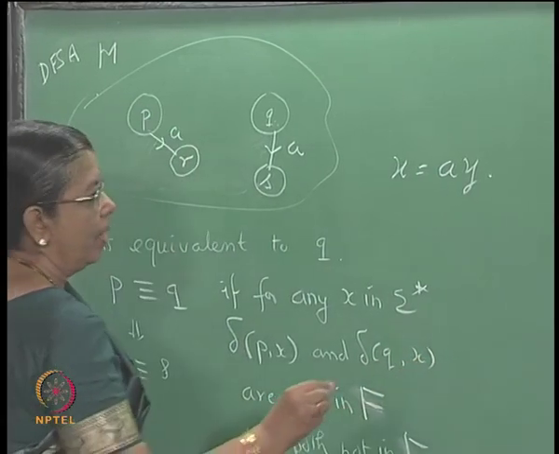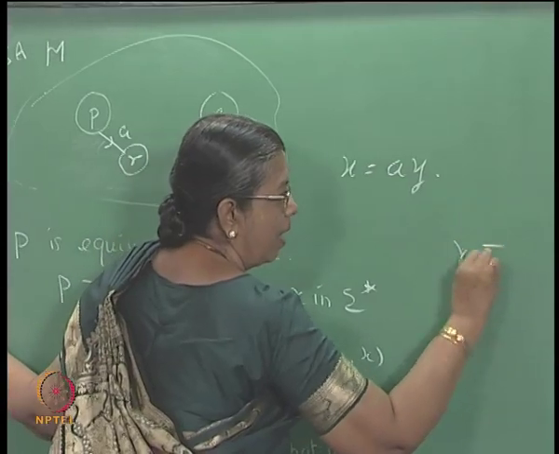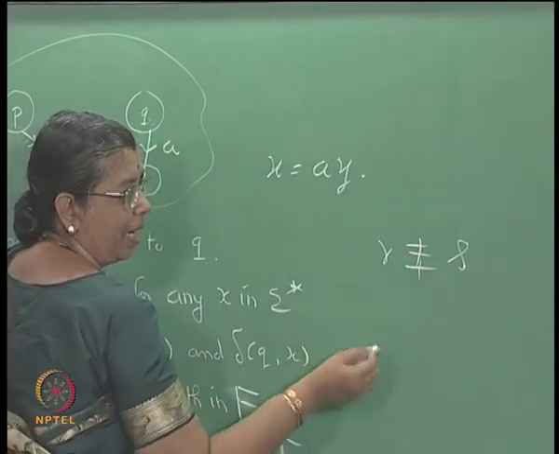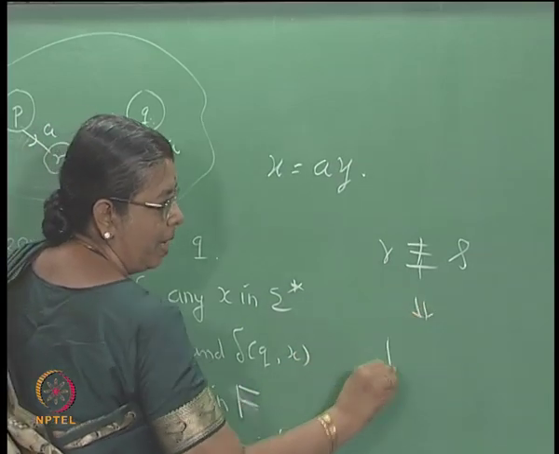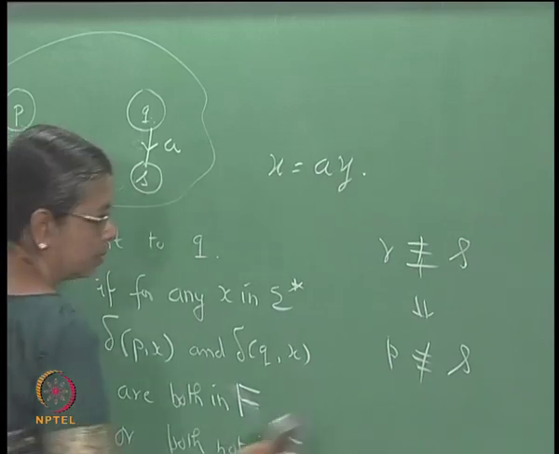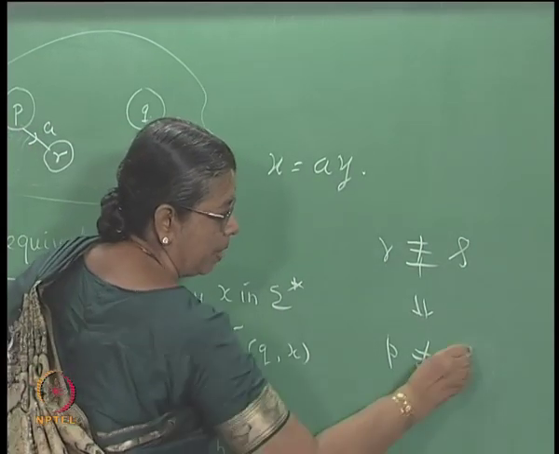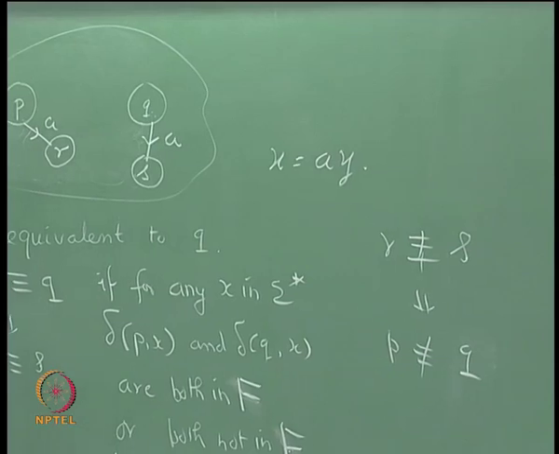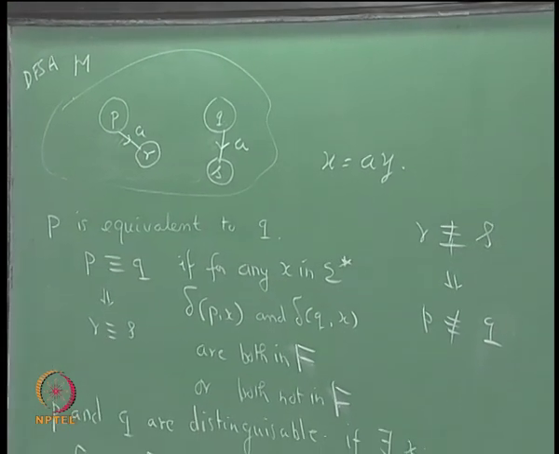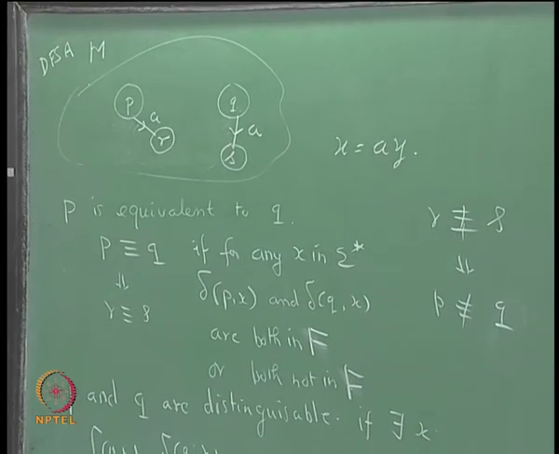So, the other way around, if R and S are distinguishable, I am writing it as not equivalent, that would imply P and Q are distinguishable. So, this is the concept.